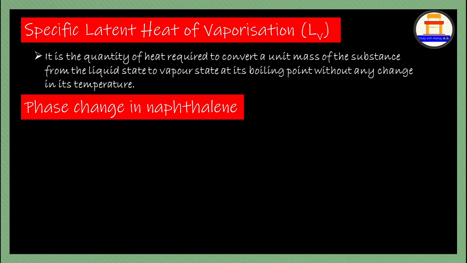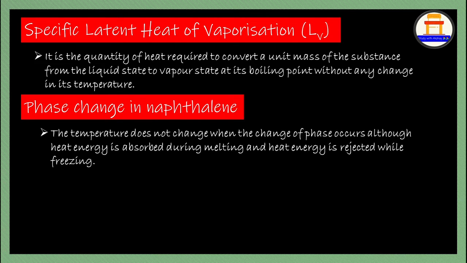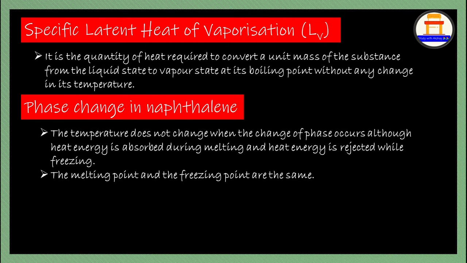The temperature does not change when the change of phase occurs, although heat energy is absorbed during melting and heat energy is rejected while freezing. The melting point and freezing point are the same for naphthalene. As a result, it changes from solid to vapors.